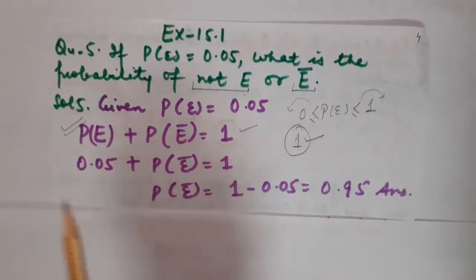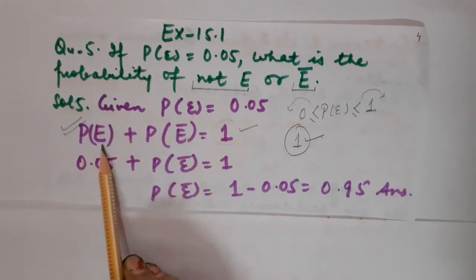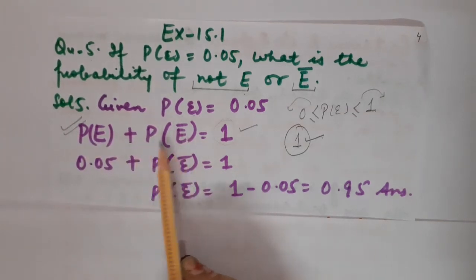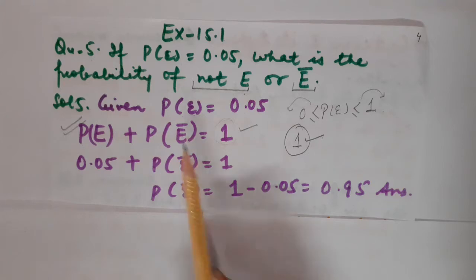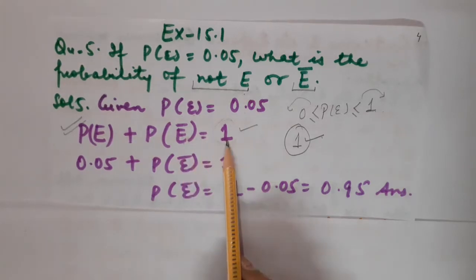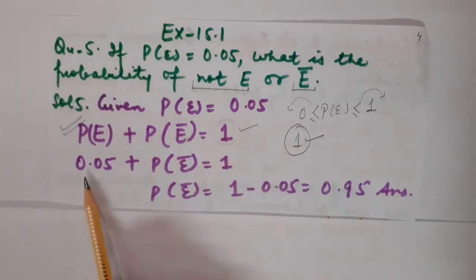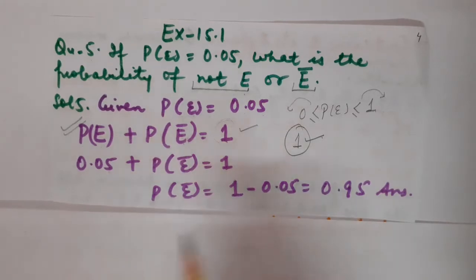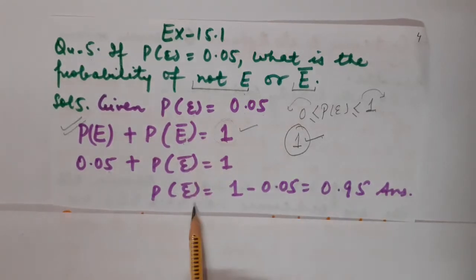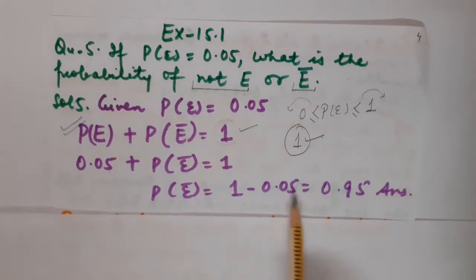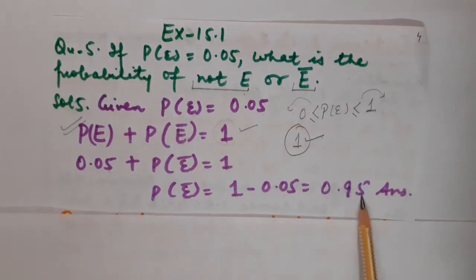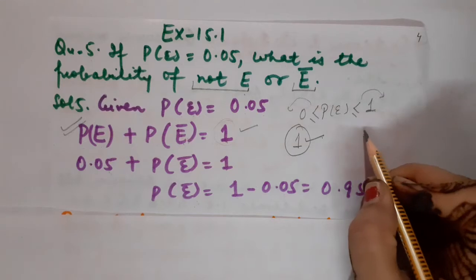So always remember this fact, that the probability of an event plus the probability of the complement of that event is always equal to 1. So let us substitute the value of the probability of the event here, and we have calculated P(not E), that is the probability of the complement of the event, is equal to 1 minus 0.05, that is 0.95. So let us understand how.